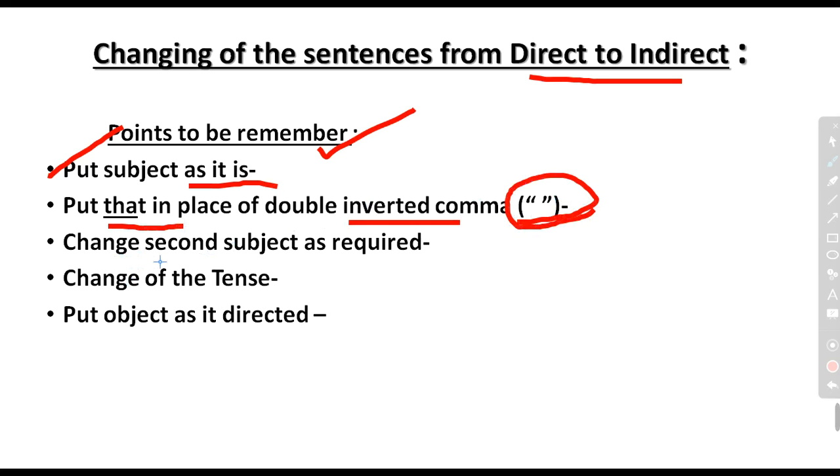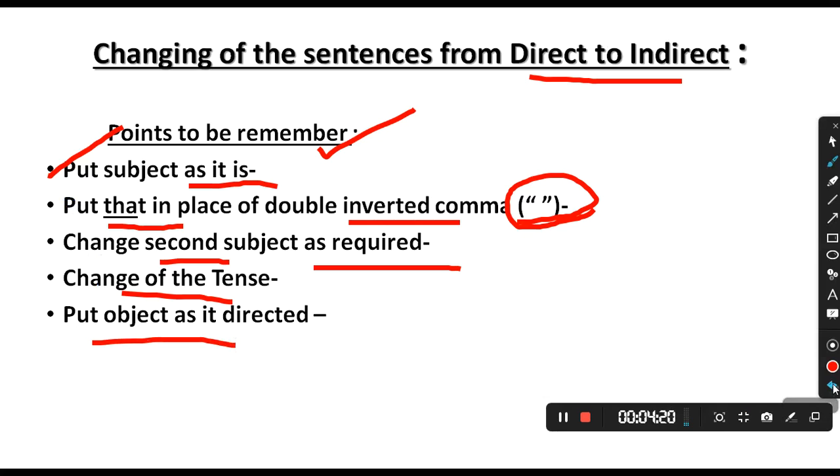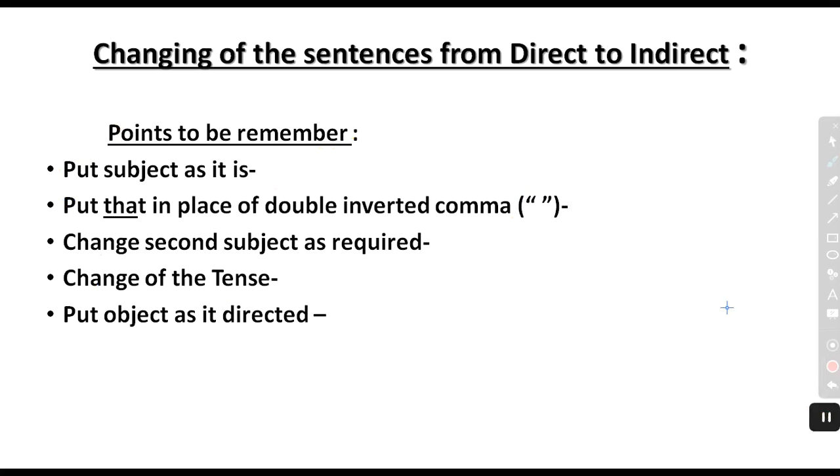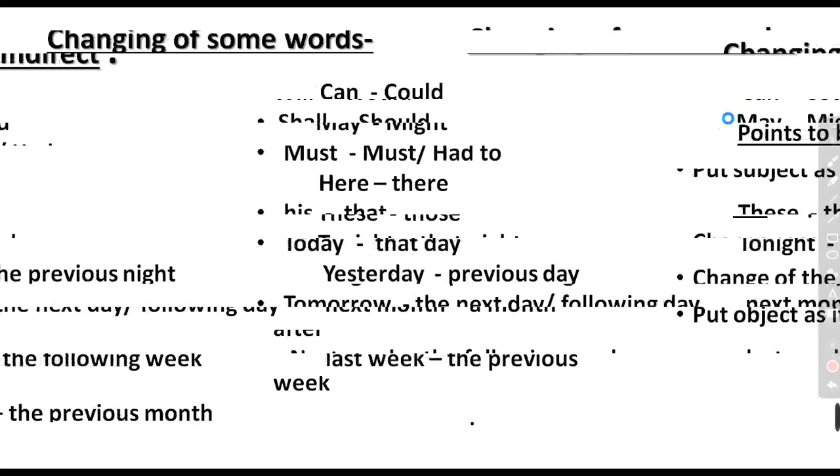Next one is to change the second subject as required. We have to make small changes regarding the second subject. Then change of tenses. We will also see that, but keep the basic things in your mind. Put the object as it is directed. Then after doing all these things, at the last we will see the object that always comes at the end of the sentence. We will put the object as it is directed.